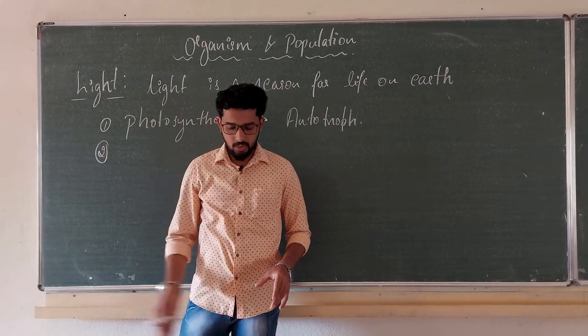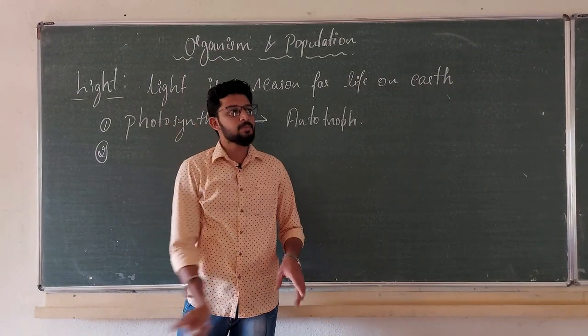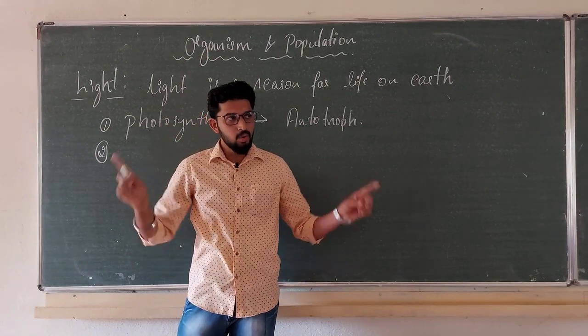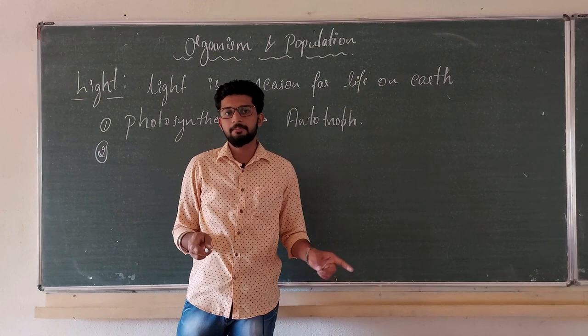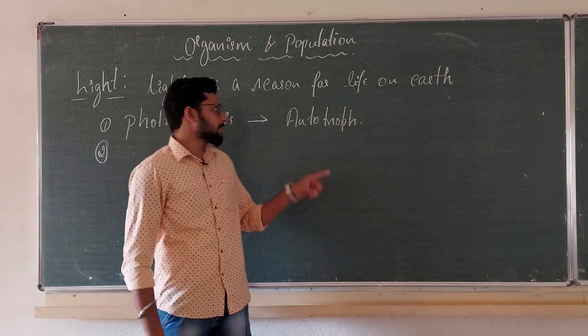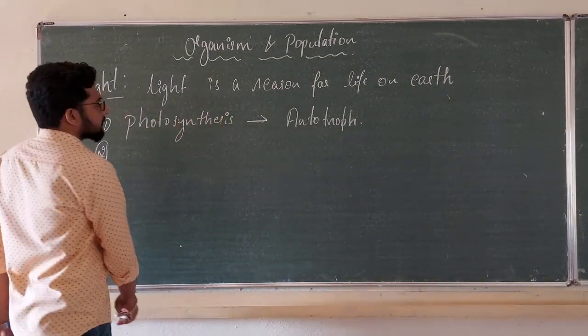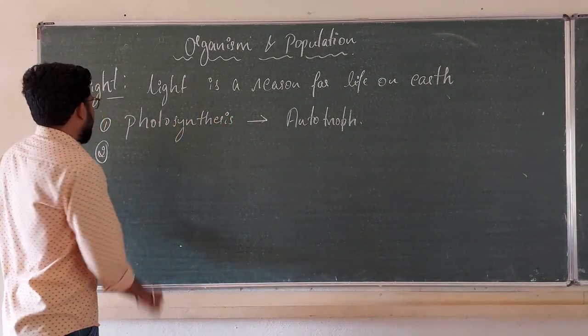Then this cycle continues. So the whole process of life, of organisms, of this food chain, will be primarily accelerated by the presence of sunlight.